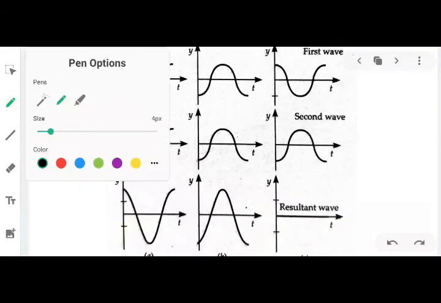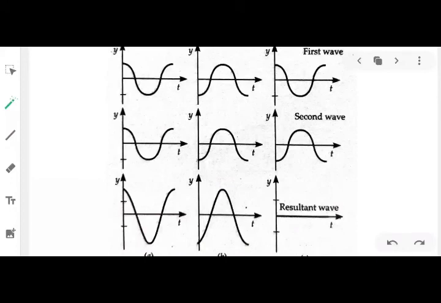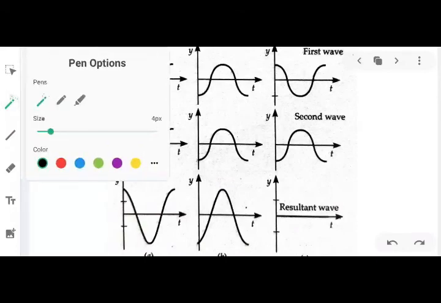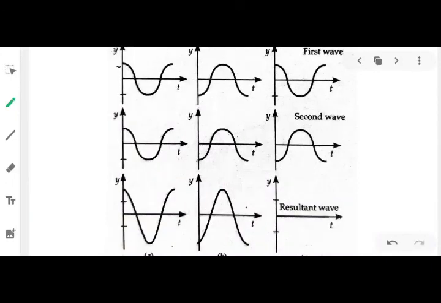Now to get a clear picture, let us take a look at this figure. In this picture, can you see this point? This is 1 unit, this is 1 unit. When these two waves superpose each other, they give rise to a resultant wave. This third wave is your resultant wave, and it will have a displacement of how much? 1 unit and another 1 unit, 2 units. 1 unit plus 1 unit gives you 2 units. So this one represents your resultant wave.